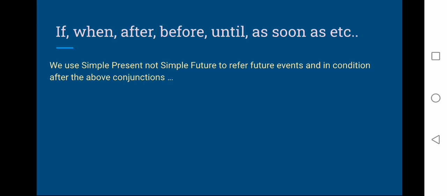So when you are talking about a future action and when you are using these conjunctions, you have to use simple present tense, not simple future, though the action is yet to take place, or though the action takes place in future. Let us see examples.